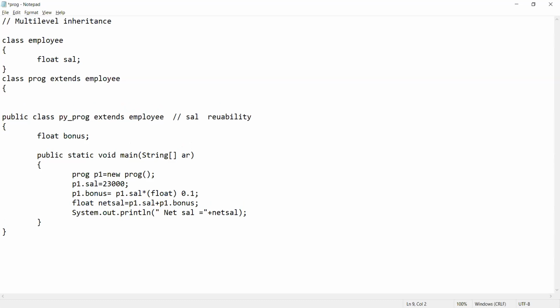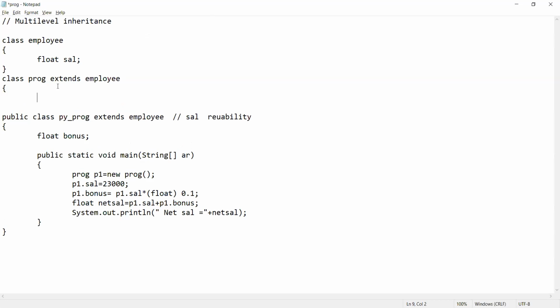Now basically in my company there are employees, and among all employees there is a category of programmer, and the programmer is of suppose 2 types or 3 types. So one category of programmer is the Python programmer, another category of programmer is suppose the HTML programmer, and suppose the third category of programmer is the Java programmer, right?